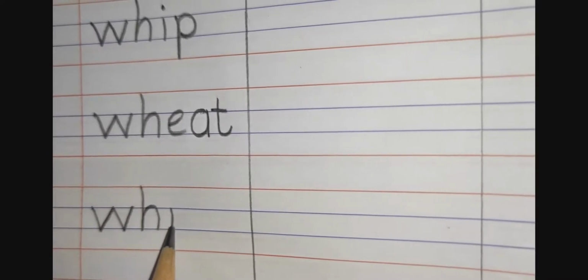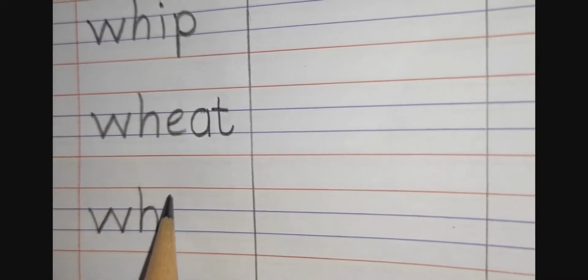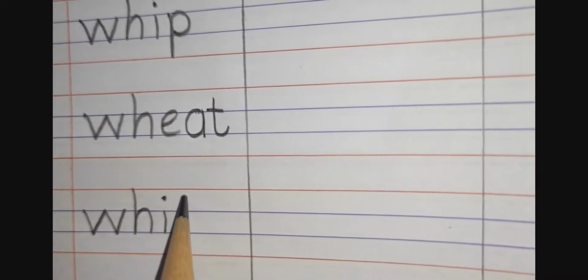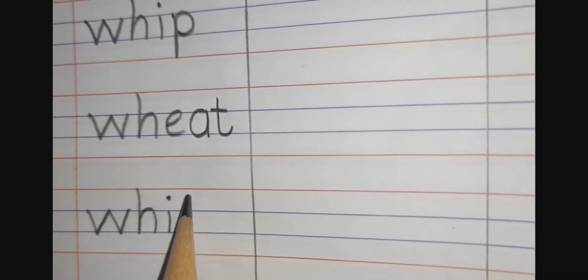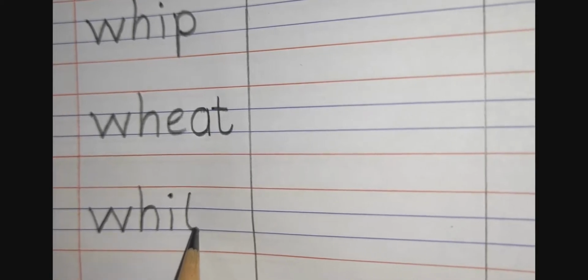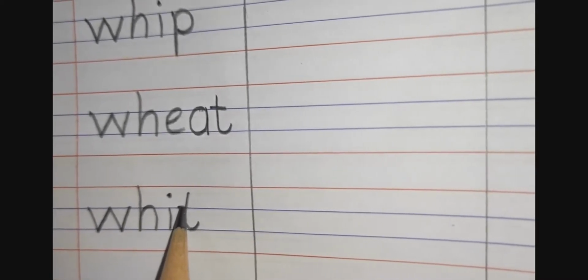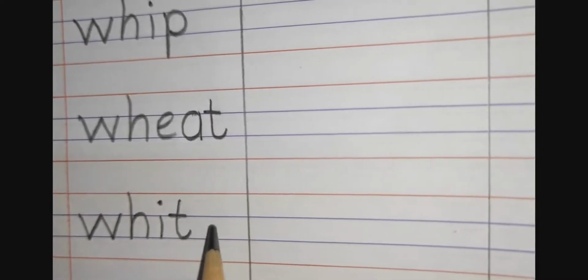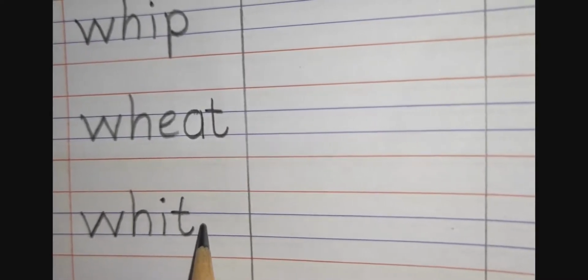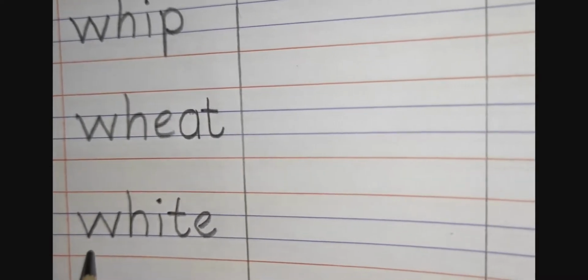For I, standing line between blue lines and a small dot. For T, standing line little below red line. Come down and make a small curve and make a small sleeping line on first blue line. Now for E, slanting line and a curve.